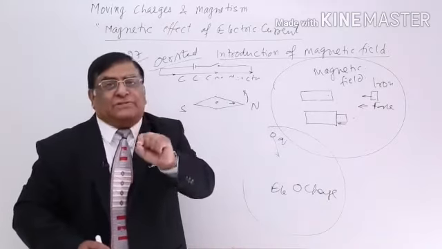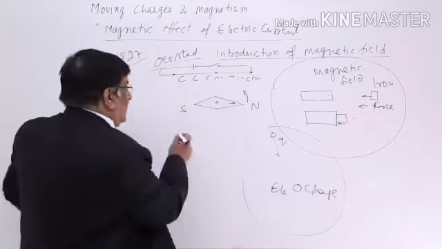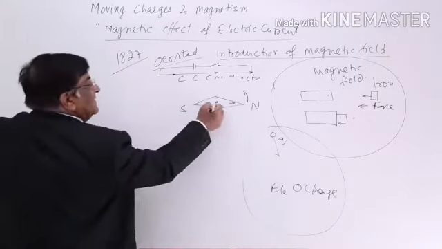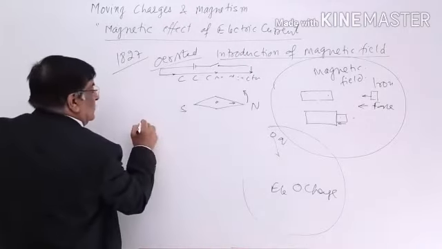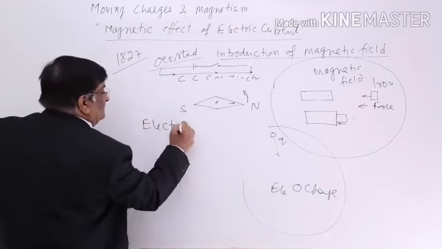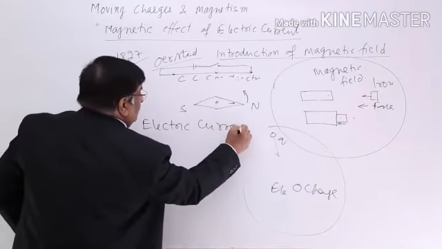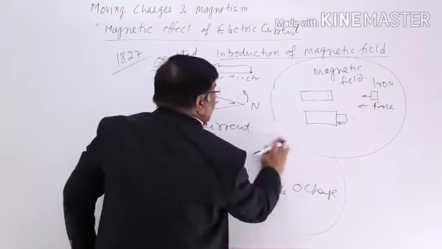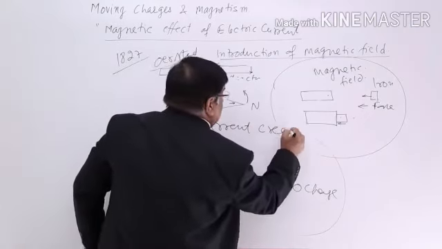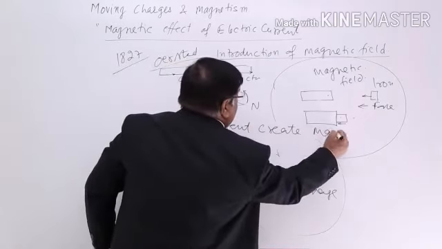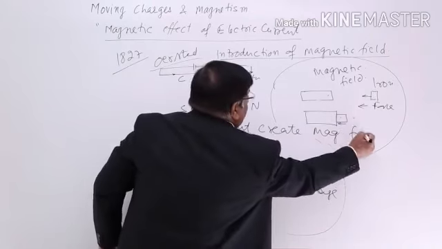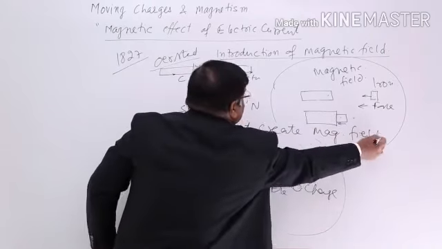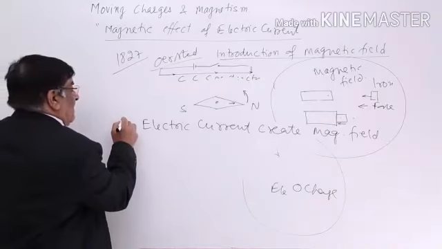So, this was the first relation between electric current and magnetism. Electric current creates magnetic field.